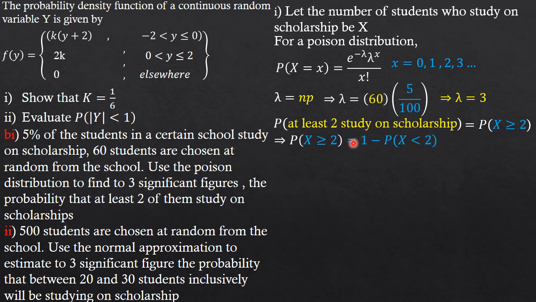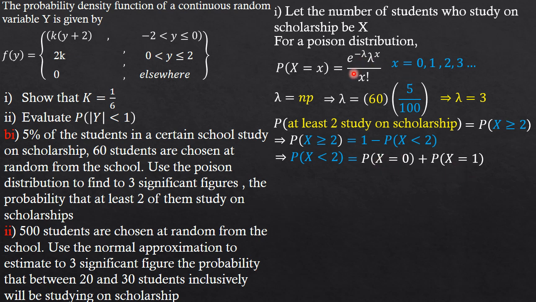That therefore implies that we can either use our probability table, or we can simply plug in when X equals 0 and when X equals 1. If we do that, we are going to have 1 minus the probability at X equals 0 plus the probability at X equals 1.